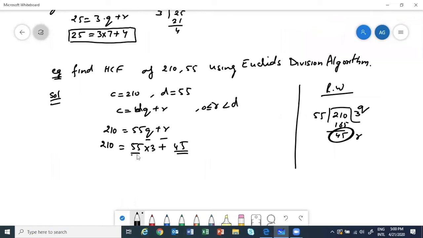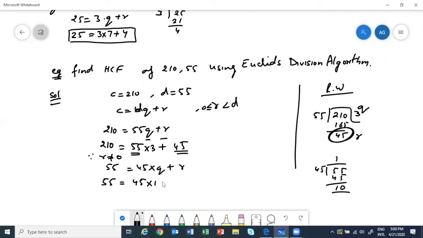So now 55 will become my C and my remainder will become my divisor, and I have to find Q and R. Since R is not equal to 0, we will do this again. Now divide 55 by 45 to find Q and R. 1 times 45 will go, so the remainder is 10. So 55 can be written as 45 × 1 + 10.